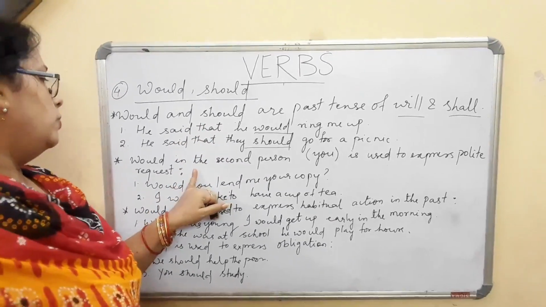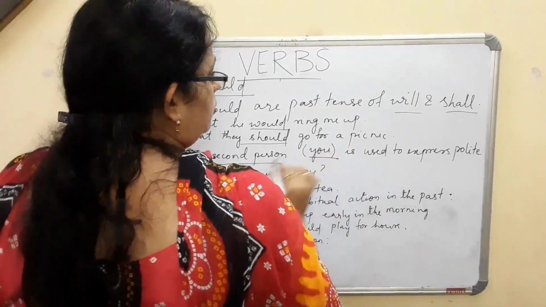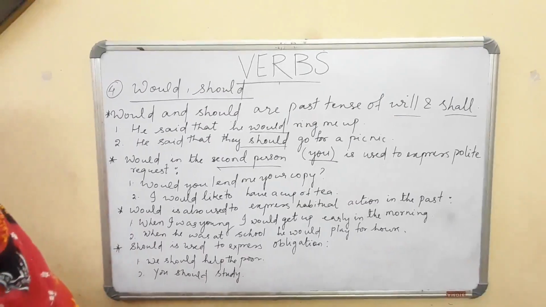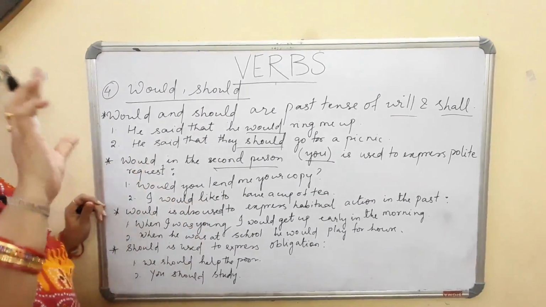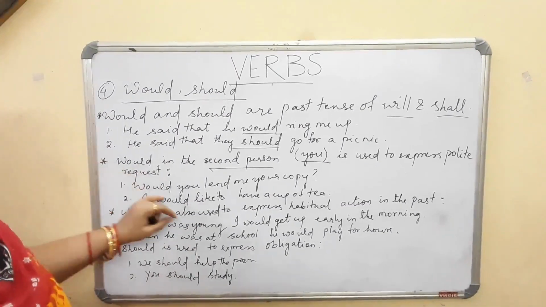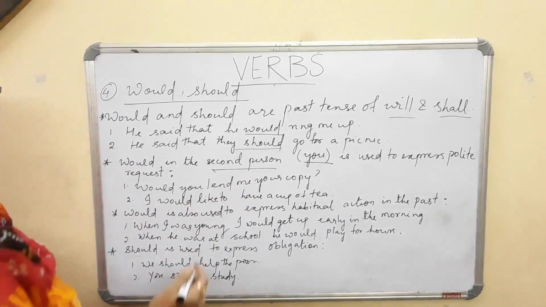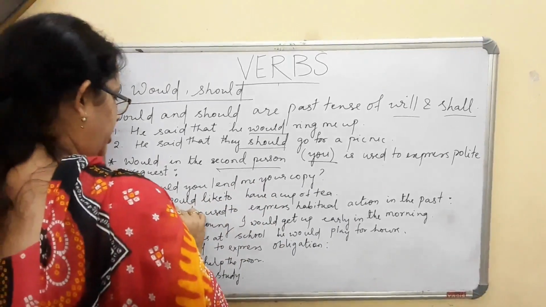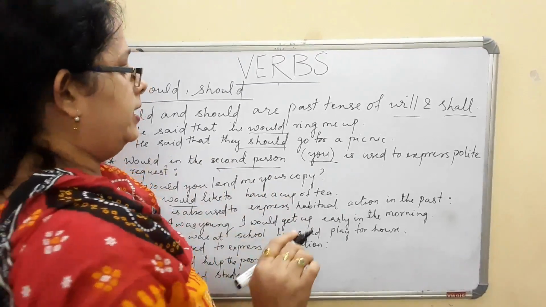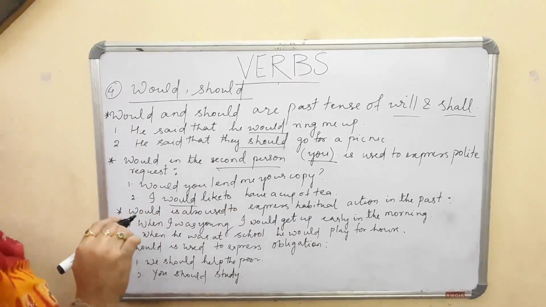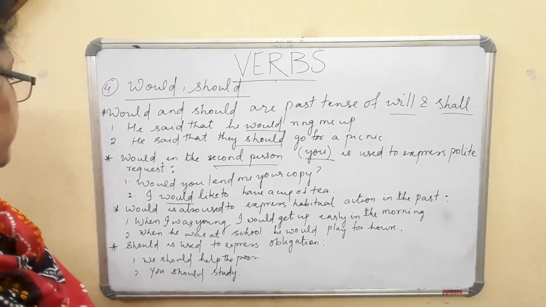Would is also used in the second person, that is you, to express polite request. It is somewhat similar to the uses of will and shall. Would you lend me your copy? It is a polite request. Or I would like to have a cup of tea. That is again a polite request. I am requesting you that I want to have a cup of tea.